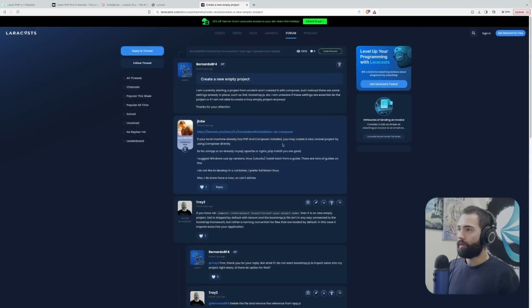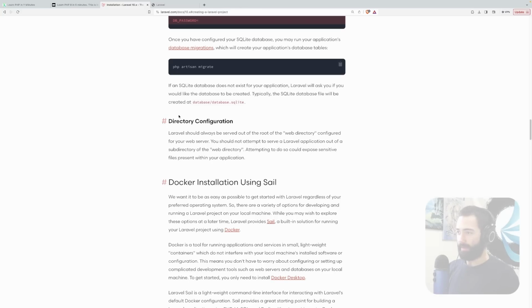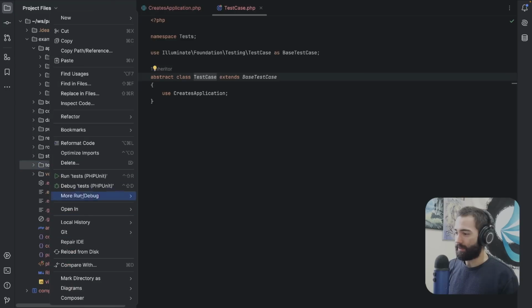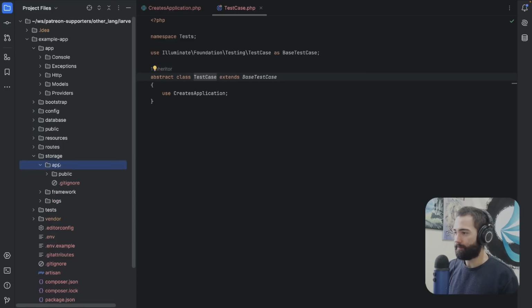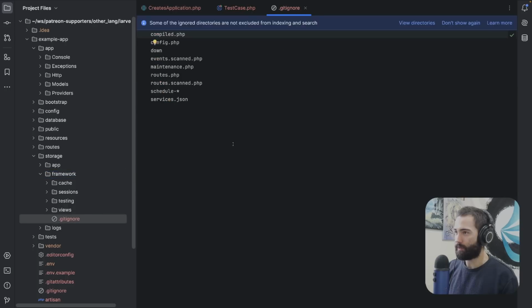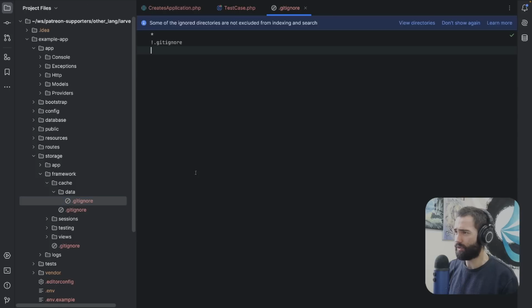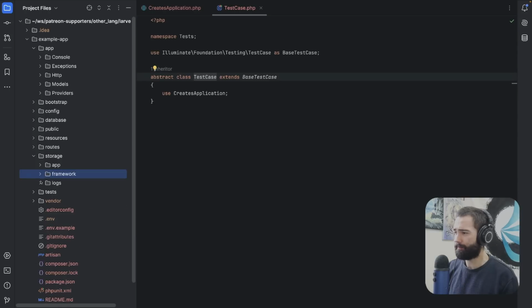Okay, I'm not gonna be delving too far, but that article basically says what I got is already an empty project. So a bunch of tests. I don't really care about tests, so I'll just leave it there. Storage, okay. Framework, compiled PHP. I don't know what all this is. A bunch of gitignores, okay. It's worrying that these things are empty.